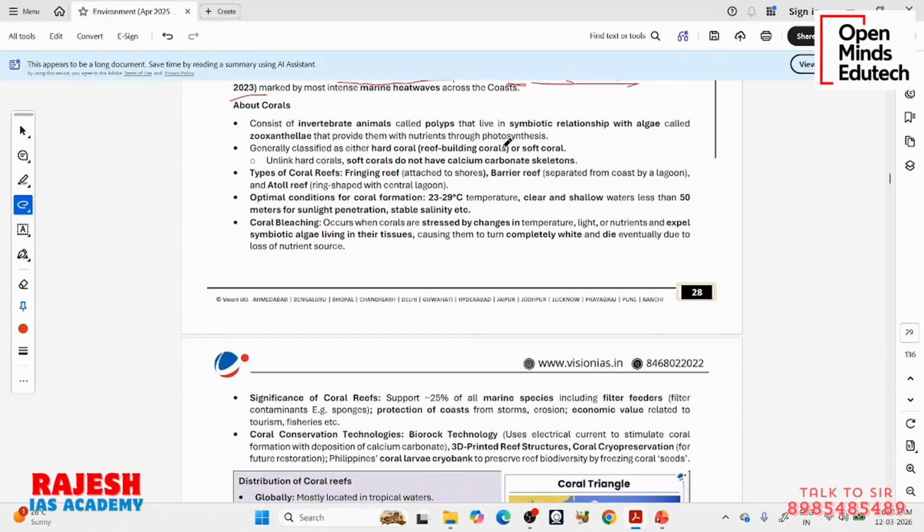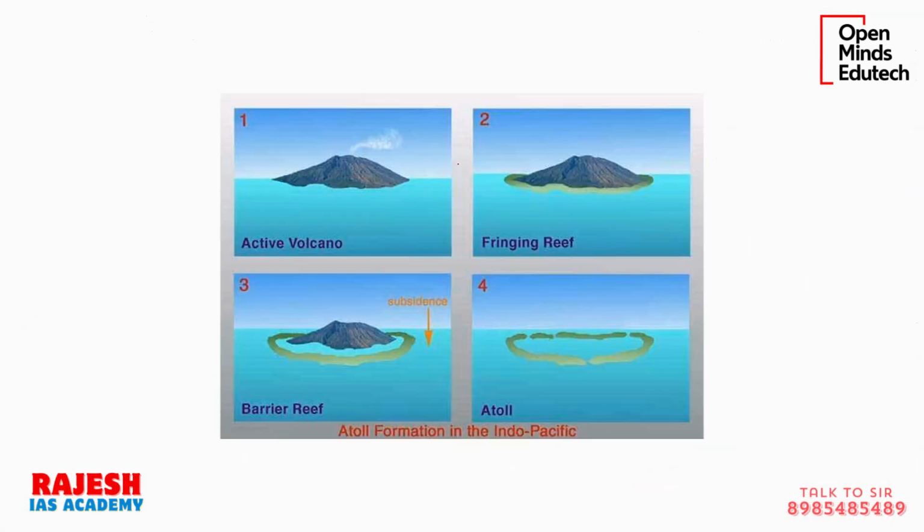So let us see the corals. Okay. Now I told you it is one of the invertebrate animals. They are called coral polyps or corals. They live in symbiotic relationship with algae called zooxanthellae that provide them with nutrients through photosynthesis. So generally they are classified as hard corals or soft corals. Hard corals build something called reefs. Like see, this is the island. So around the island they will create these reef corals.